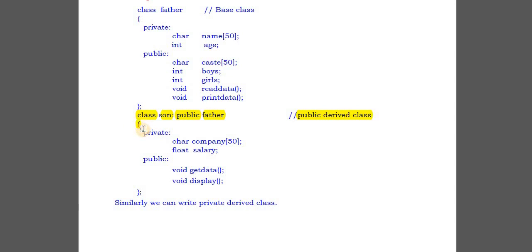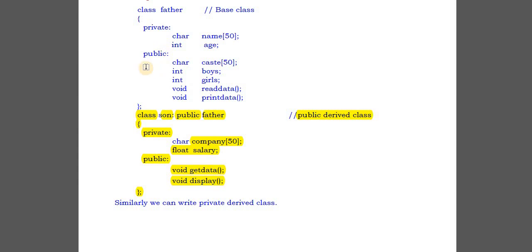Okay, next, this is the opening flower bracket and this is the closing flower bracket. Inside this flower bracket is the body of the derived class. Inside the body, same here also, two sections, private and public. In the private section, two variables are there, and in public also two variables are there. Here we are creating this son class from this father class.